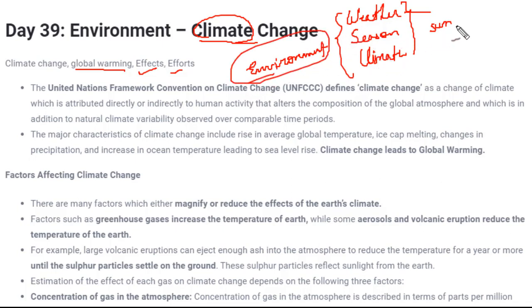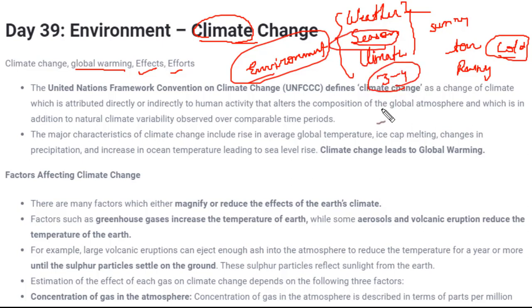For example, today there is no cloud. If the sky is clear and it is very sunny and the temperature is high, you can say today is hot weather. Or when it is cloudy, or rain is falling, or there is precipitation, you can say today is rainy weather. Or if the temperature is cold, you can say the condition is cold. And when the same type of weather lasts a few months, for example 3 to 4 months, that would be called a season.